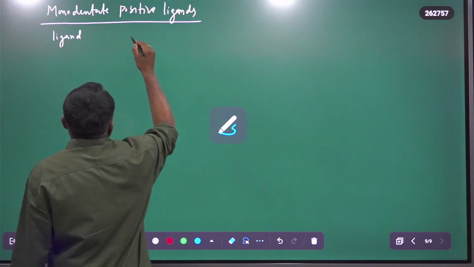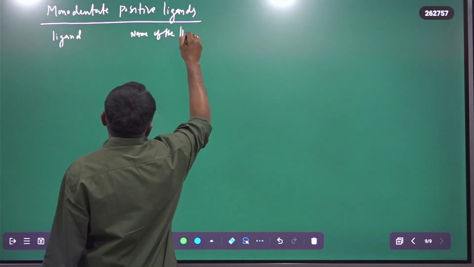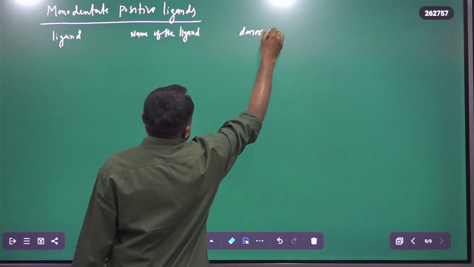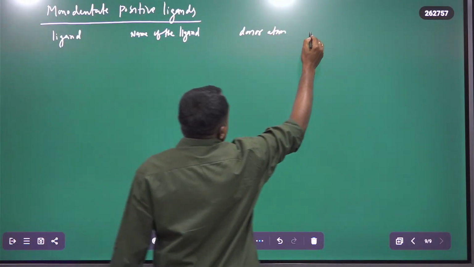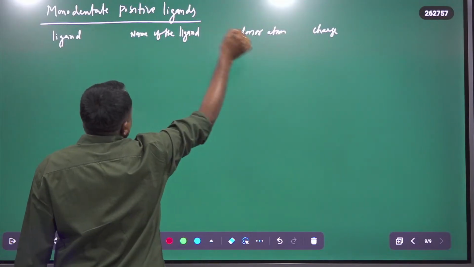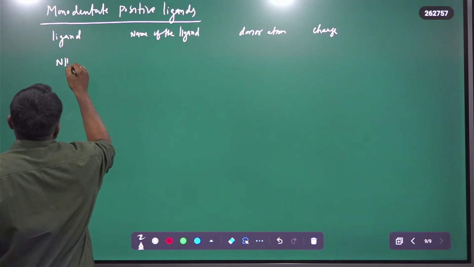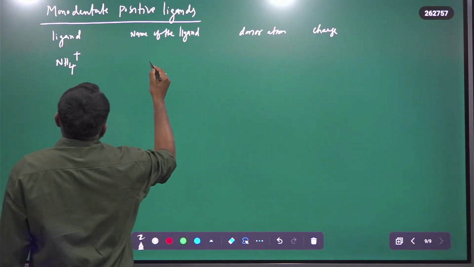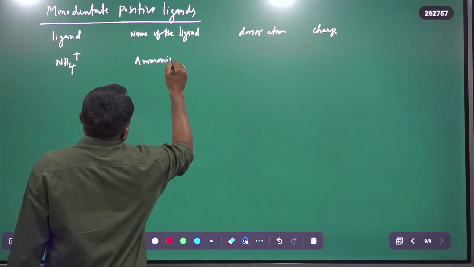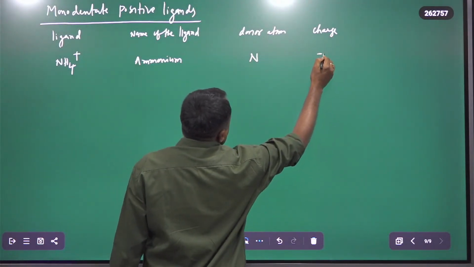So the name of the ligand is ammonium. What is the donor atom in ammonium? The donor atom is nitrogen, and the charge is positive, because this is a positive ligand, so the charge is +1. NH4 plus is the ammonium ligand.